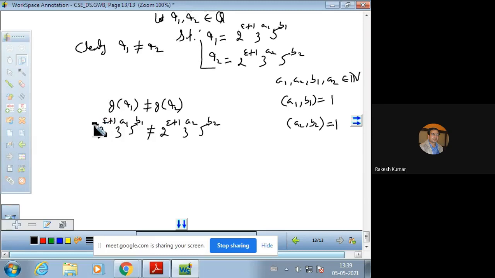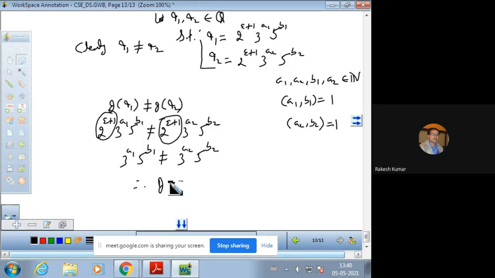The common term can be removed by cancelling, because 2 raised to power epsilon plus 1 is the same on both sides, but 3 raised to power a1, 5 raised to power b1 is not equal to 3 raised to power a2, 5 raised to power b2. So G of q1 is not equal to G of q2.